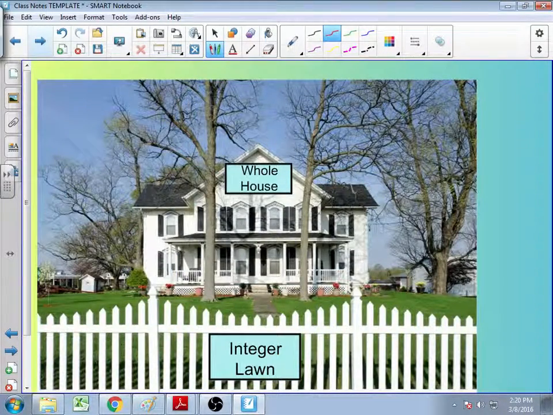Next, on the rational road, we see that there are houses, but around some of these houses, there are fences. And the fence is labeled integer lawn. And you see a number partying on the lawn. Let's say you see 7, and 7's on the lawn. And let's say you're the number 14. So if you're the number 14, you're walking down rational road. You made it in as a rational number because 14 can be written as 14 over 1. We know it's rational. It can be written as a fraction. So 14 asks 7, hey, am I allowed on integer lawn? And 7 asks 14, are you an integer?